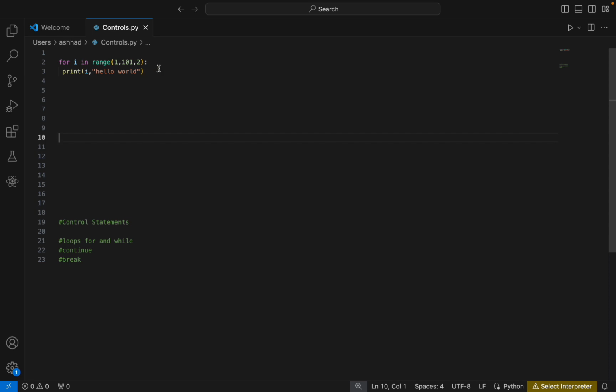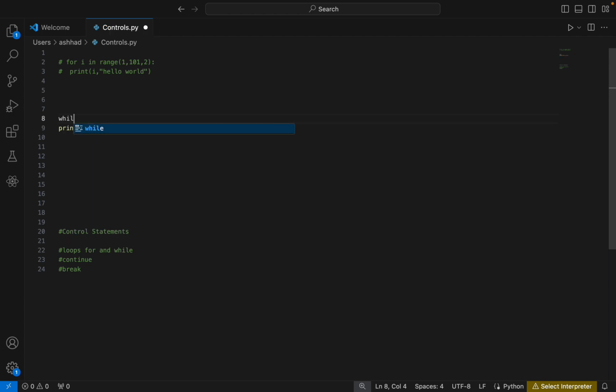Now let me show you how the while loop works. Basically, the logic of both loops is the same, but the implementation is different. So let's do the same thing using a while loop. We have print hello world, which is what we are going to execute multiple times. I'm taking out the for loop control variable.